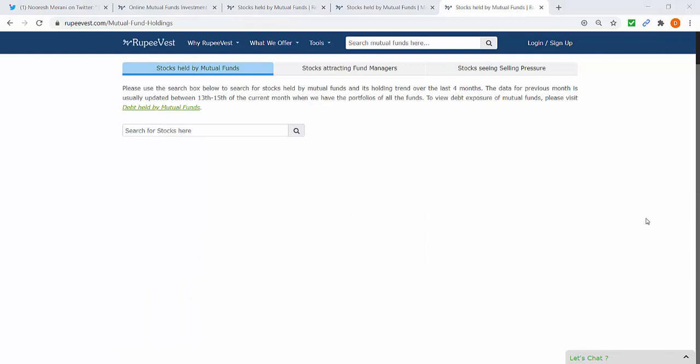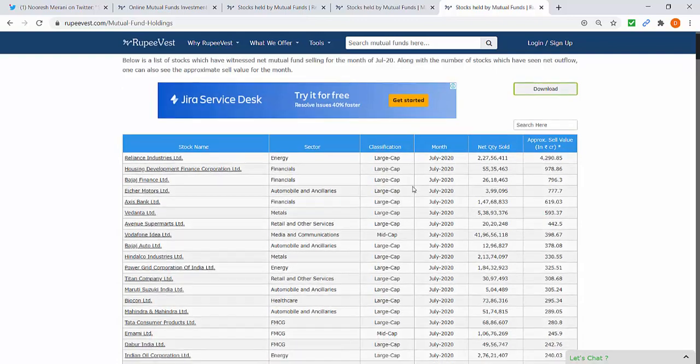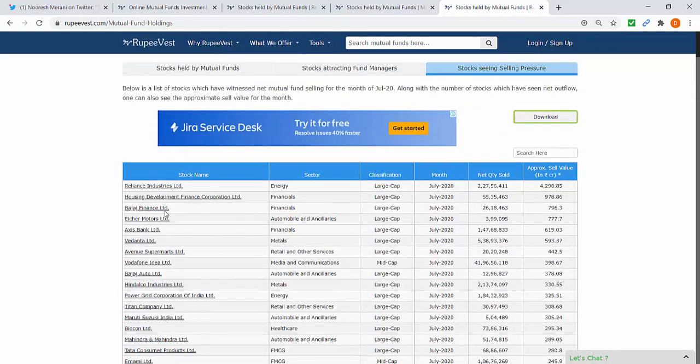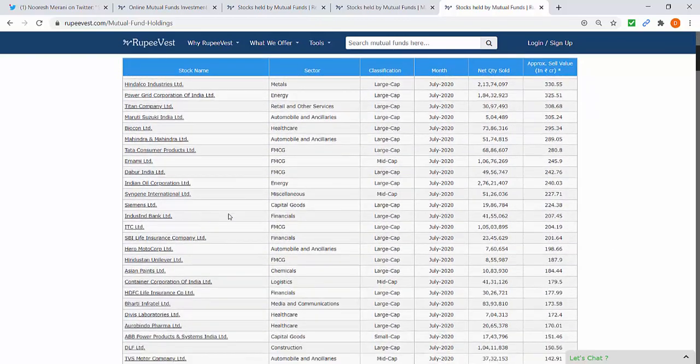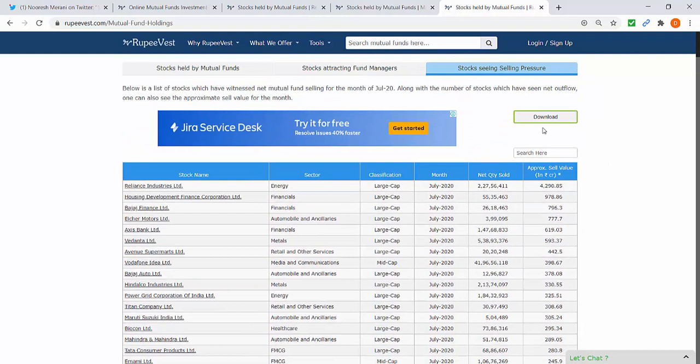Similar to knowing what mutual funds are buying, we can also see what fund managers have been selling. We can go to stocks seeing selling pressure. And this is for the month of July 2020, where selling has been seen in Reliance Industries, HDFC, Bajaj Finance, Eicher Motors, etc. You can see the selling value here, and again, you can analyze by downloading this in an Excel file.